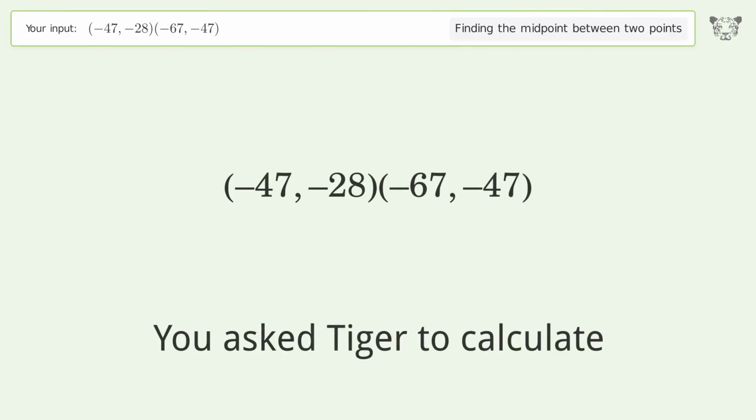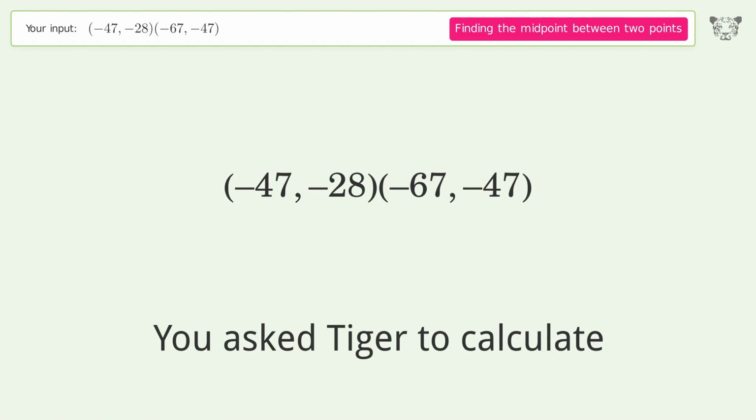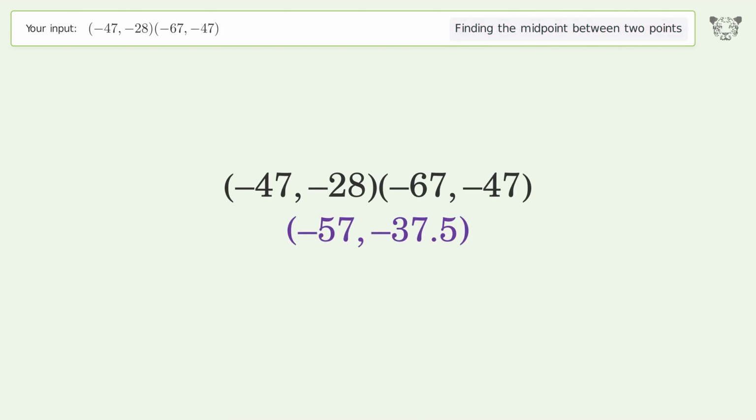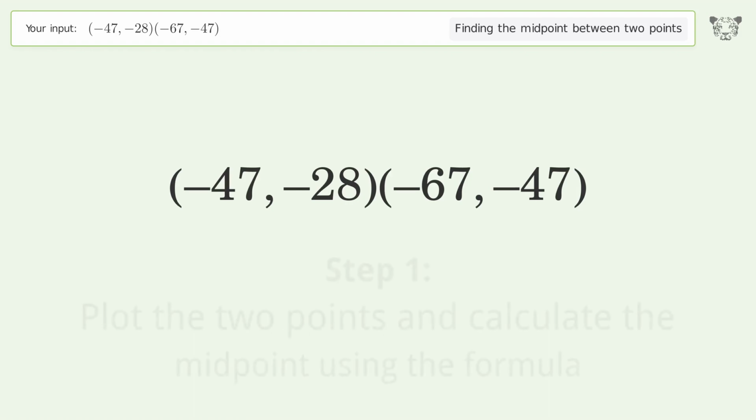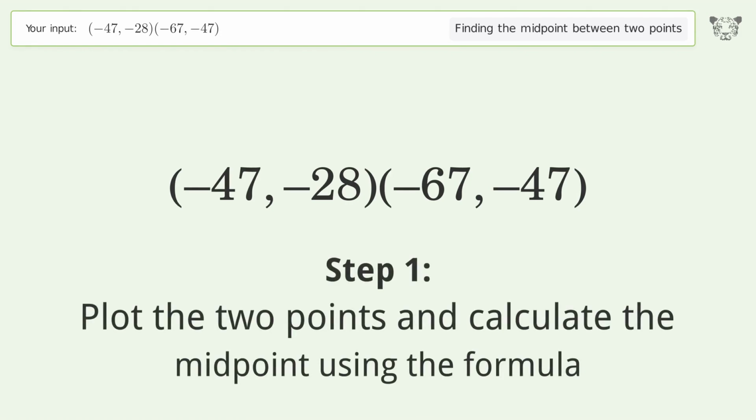You ask Tiger to calculate. This deals with finding the midpoint between 2 points. The midpoint between the 2 points is -57, -37.5. Let's solve it step by step. Plot the 2 points and calculate the midpoint using the formula.